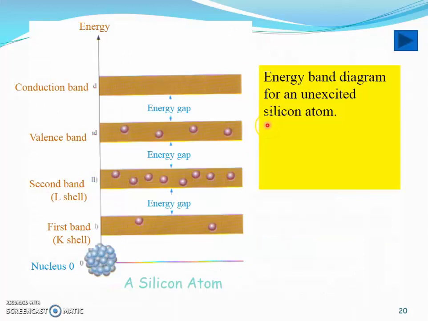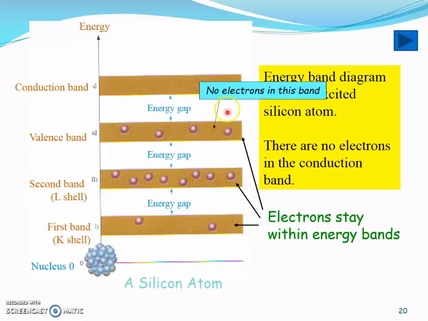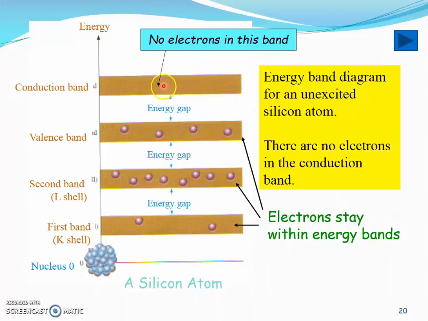If the silicon atom is not receiving external energy, like what we have just described, the electrons will just stay in their prescribed energy bands or shells. For a silicon atom under normal conditions, there is almost no, not exactly none, but a negligible amount of free electrons in the conduction band. So under normal circumstances, a piece of silicon crystal won't conduct electricity.